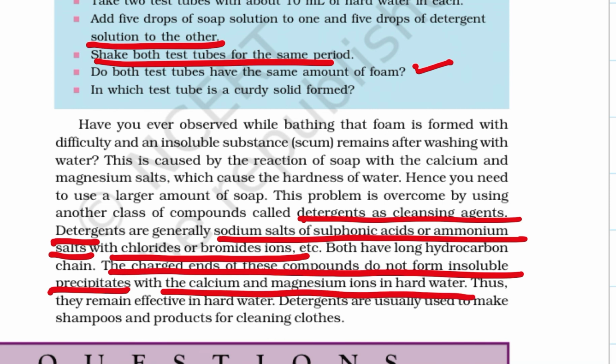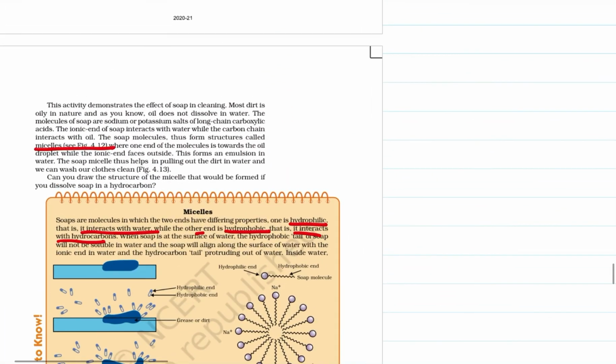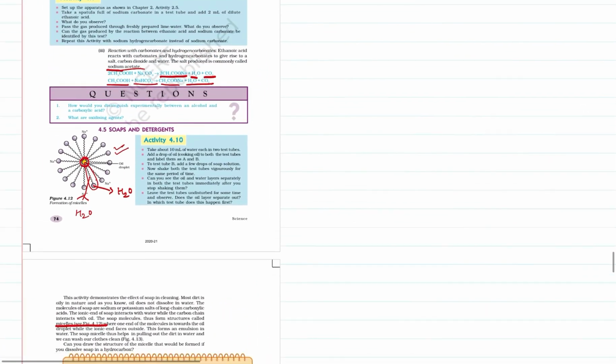Detergents are usually used to make shampoos and products for cleaning clothes because they are not affected by hard water and keep the cleaning effective. So detergents are good for cleansing and soaps are good for bathing and skin purposes. This is how you understand the application of various hydrocarbons in preparation of soaps and detergents.